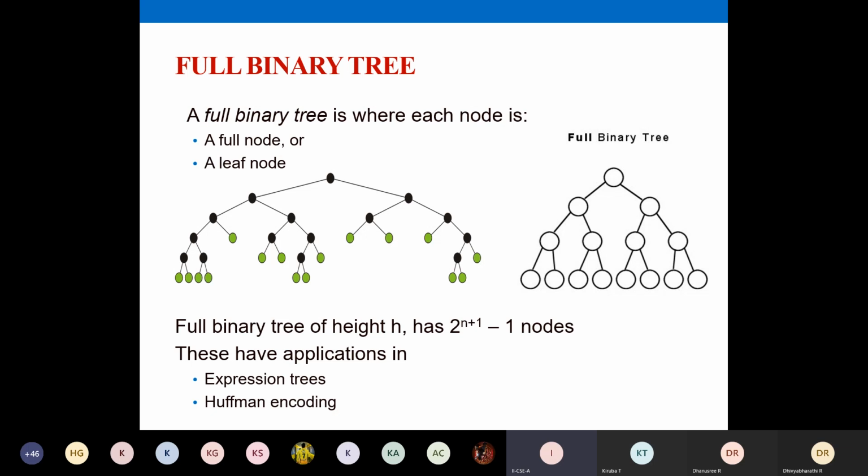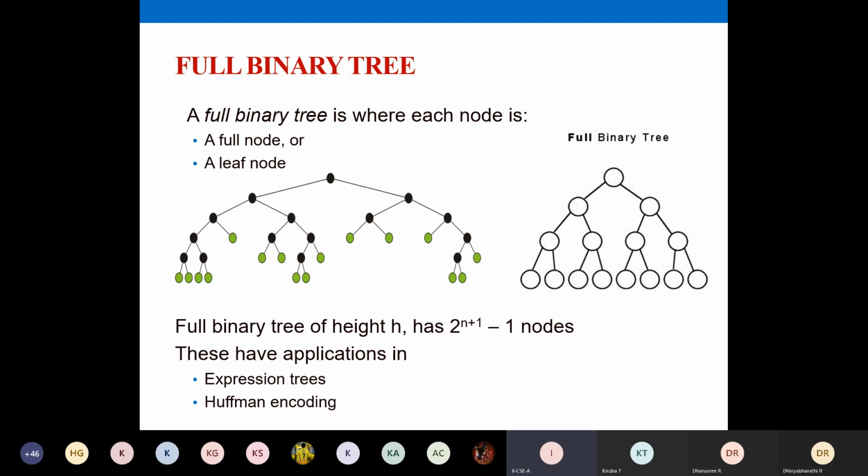A full binary tree is where each node is either a full node or a leaf node. Either it should be a leaf node or it should have two children. No node will have a single child. That is your full binary tree. You should know the differences between your complete binary tree and full binary tree.